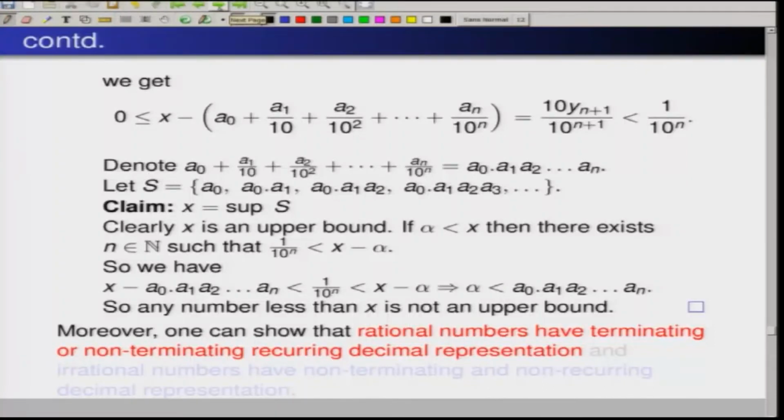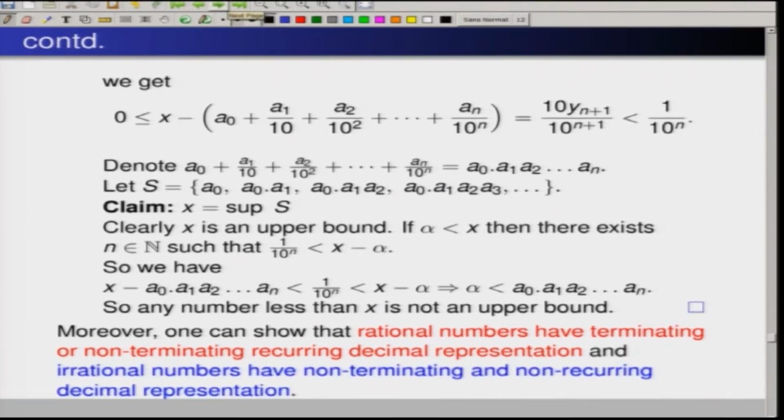But the rationals will have a terminating decimal or a non-terminating recurring one. That means I have some a0 plus a1, a2, a3, a1, a2, a3, a1, a2, a3.